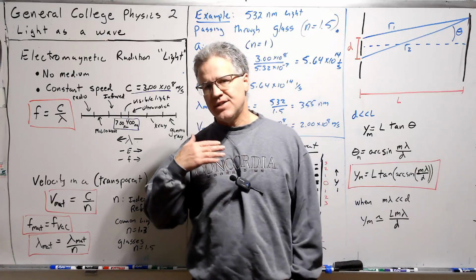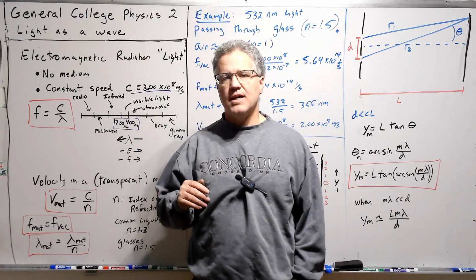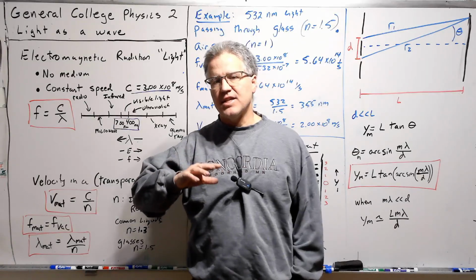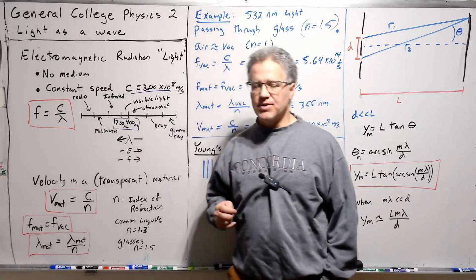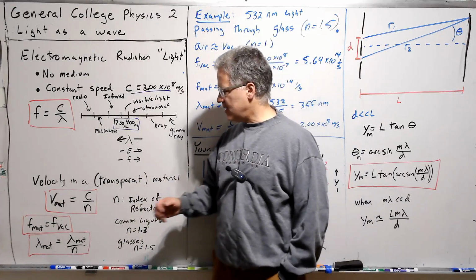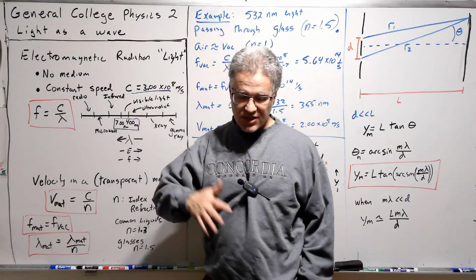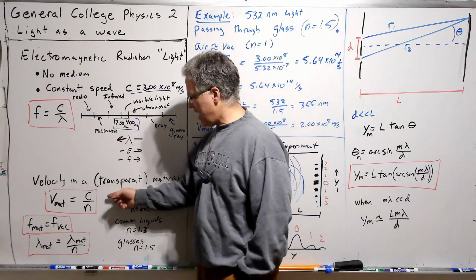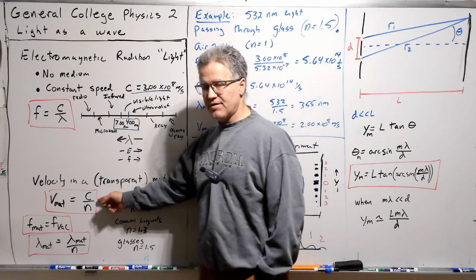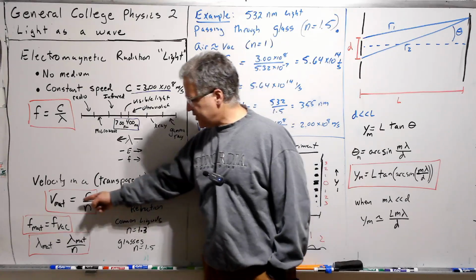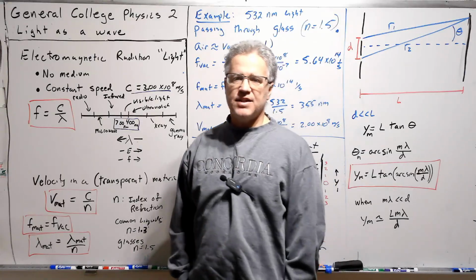And it slows down because the light, and we'll talk about this more, has an electric field component to it, which interacts with particularly the electrons in these transparent materials. And as it tries to slosh around these electrons, that slows down the light. And it does so by a unitless number called the index of refraction. And so we see the speed of light in material is c divided by the index of refraction.